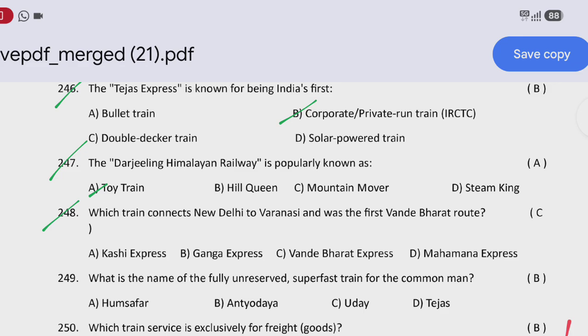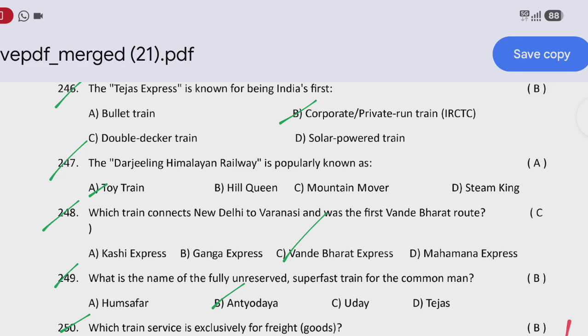Next question: which train connects New Delhi to Varanasi and was the first Vande Bharat route? That is option C, Vande Bharat Express. Next question: what is the name of the fully unreserved superfast train for the common man? That is option B, Antyodaya.